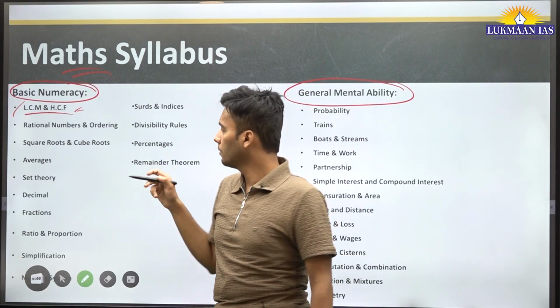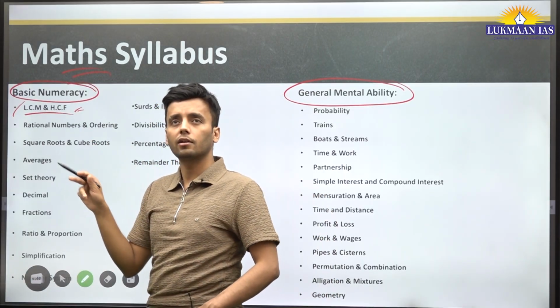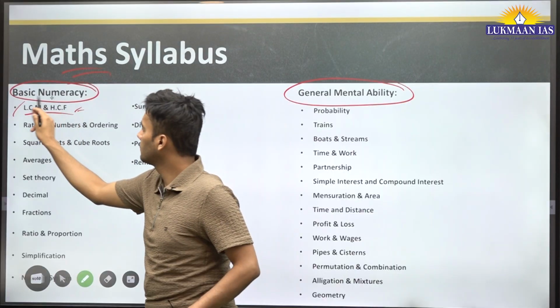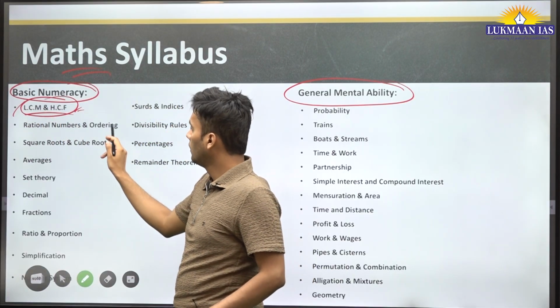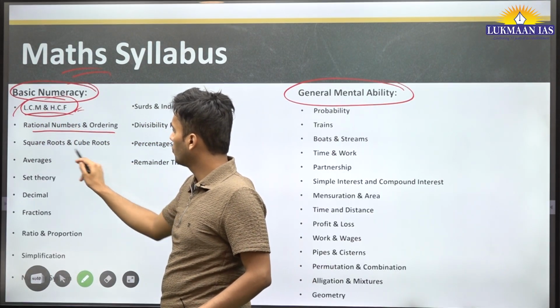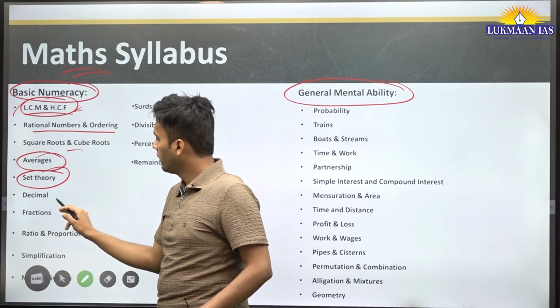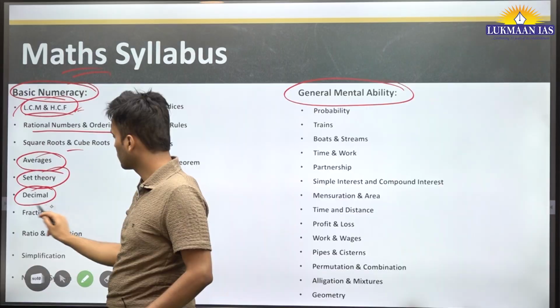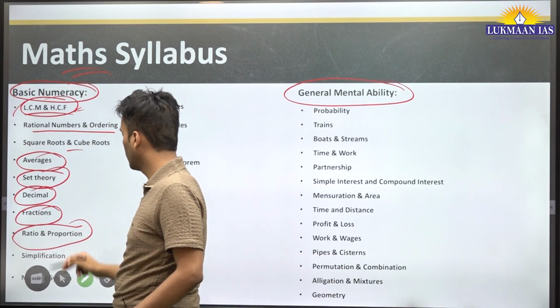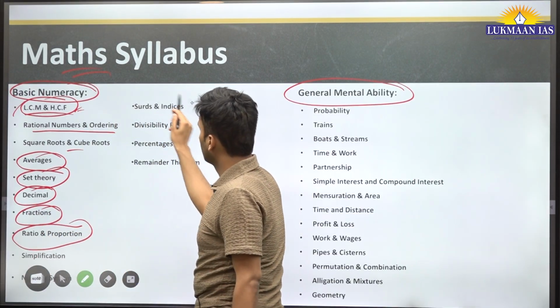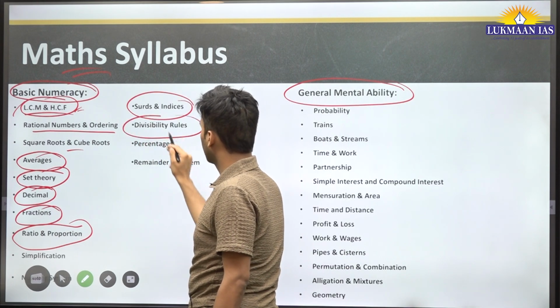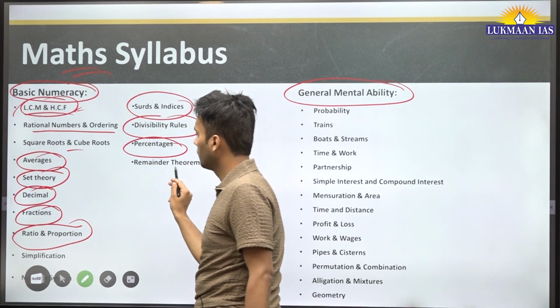One of the repeated topics, let me mark all those topics that come frequently. That is LCM and HCF. Okay, rational numbers, ordering, square root, cube, averages important, set theory important, decimal important, fractions important, ratio, proportion important, surds important, divisibility rule important, percentage and remainder theorem.